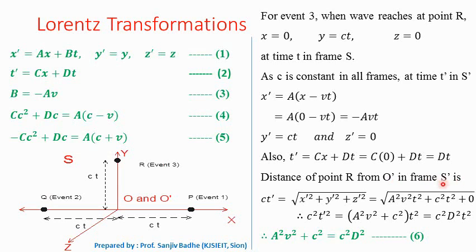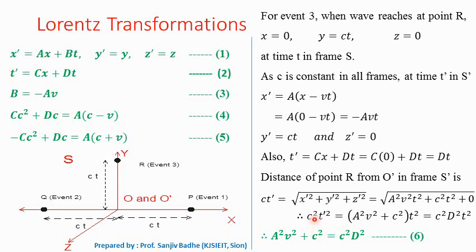Now the frame S prime is moving with velocity v relative to frame S, and therefore the distance of point R from point O prime can be written as square root of x prime square plus y prime square plus z prime square, and this distance will be equal to c into t prime. So x prime we have already found, minus avt, so x prime square is a square v square t square. Y prime is equal to ct, so y prime square is c square t square, and z prime equal to 0.